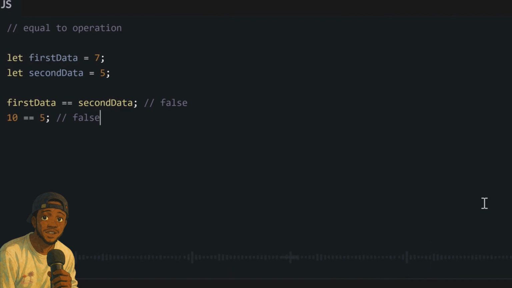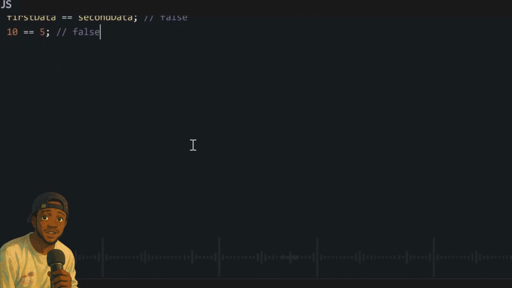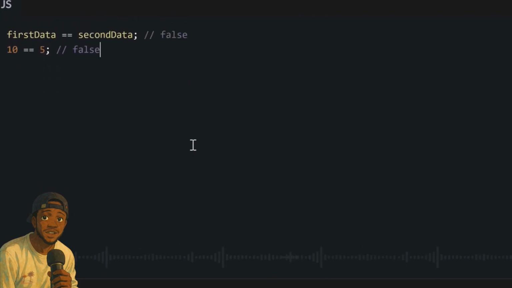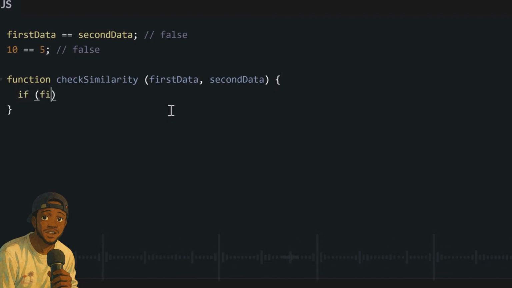Remember, we don discuss functions. Said functions, we dey use them, they make our life dey easier. So now, maybe you write one function, we go call am check similarity. Then this function will take two arguments, first data and second data. Then for the logic of our function, we go come write an if statement. We go say if open bracket first data double equal to second data.